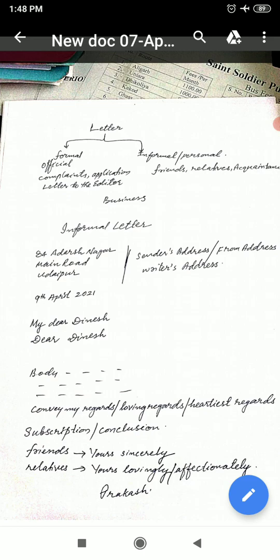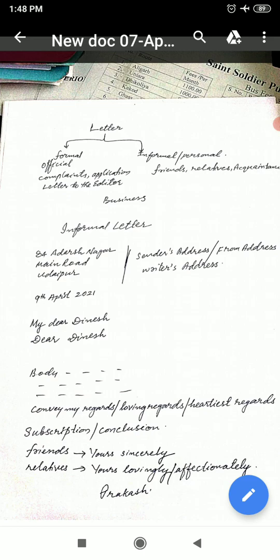If it is your relative, you can write yours lovingly, yours affectionately, etc. Subscription should be written like this: yours sincerely if it is a friend, yours lovingly or affectionately if it is your relative, for example father, mother, uncle, aunt, brother, sister, whatever it may be.